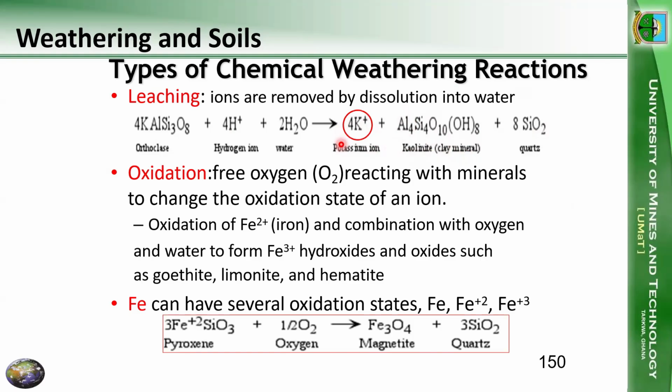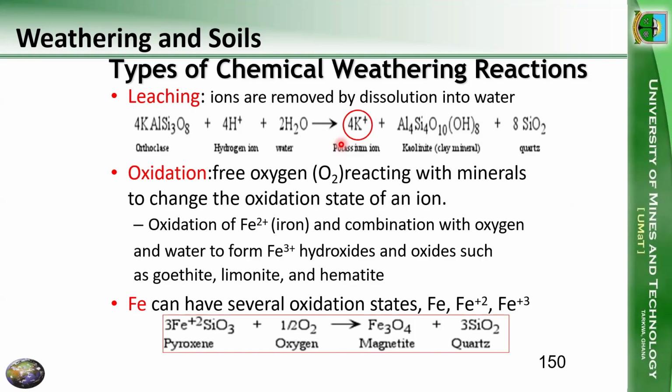Then we could have oxidation. So in oxidation, what is happening? We have free oxygen. This free oxygen is going to react with minerals to change the oxidation state of the ion. From the basics, oxidation state is just the charge that the ion carries.